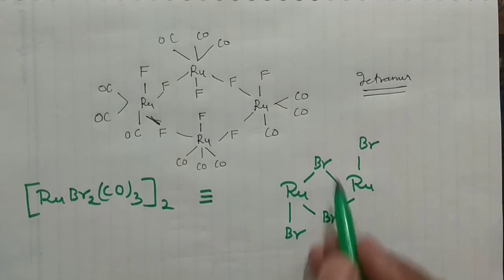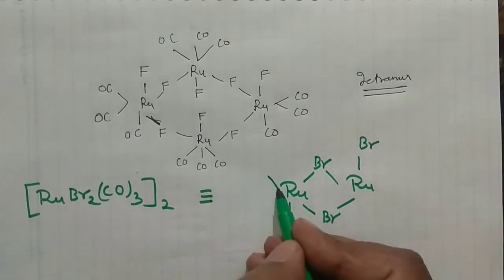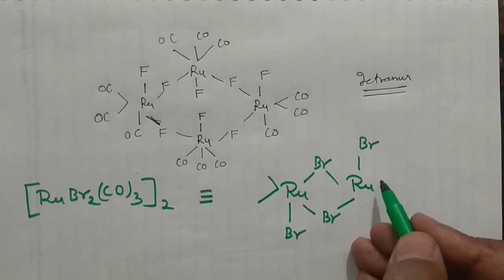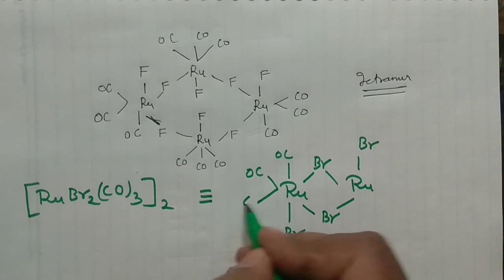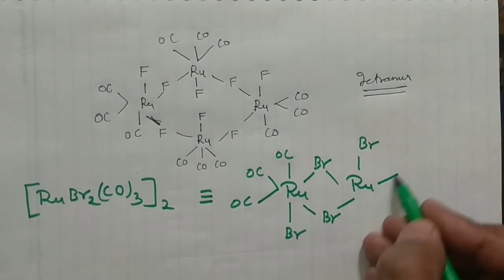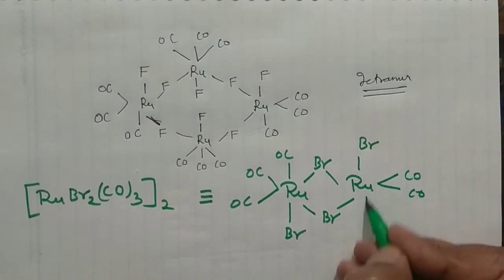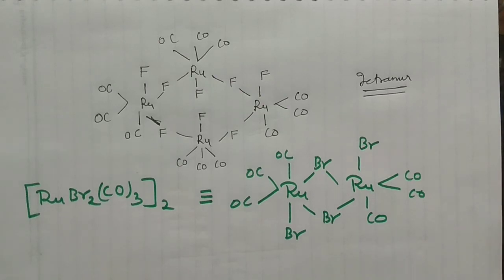because 2 twos are 4, 4 Br are there: 1, 2, 3, 4. I have done with the 4. Now 3 twos are 6, so 2 each, right? Or not 2 actually, 3 each. So CO, CO, CO, and then here CO, CO and CO. So you should also know how to draw the structure of these complexes. These are certain things which are very important for these compounds.